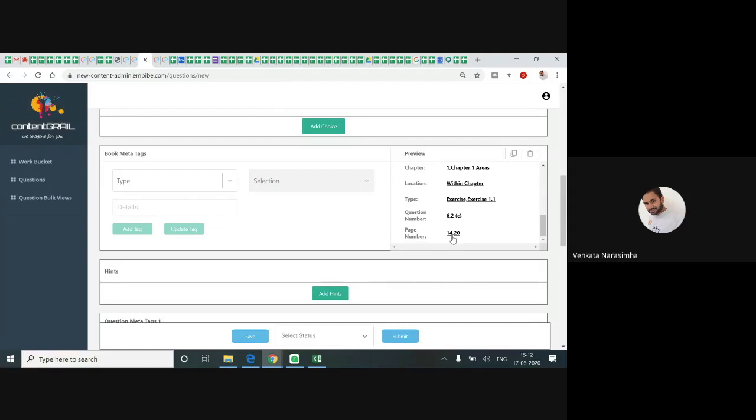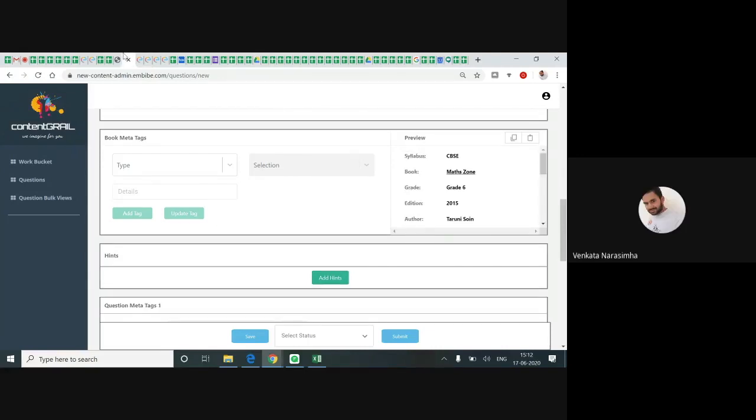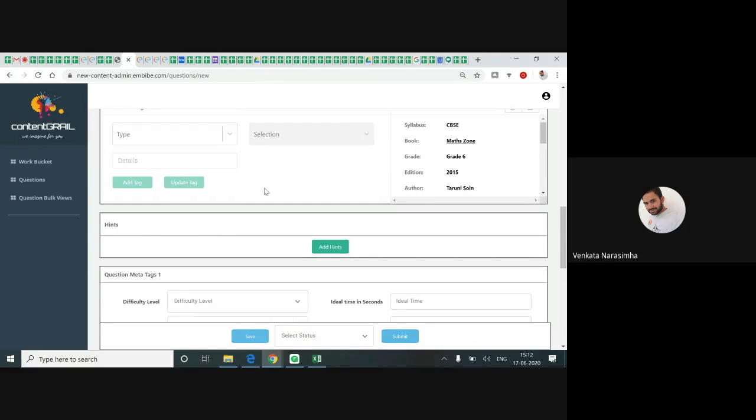Once in a while, you will change the page number, and once in a while, you will change the exercise. Once in a while you will change the chapter name. Got it? Easy. Book meta tags are easy only. For each question you need to think a little bit.